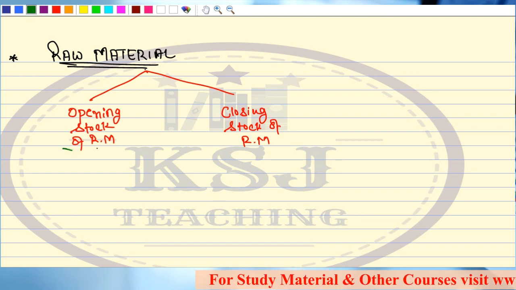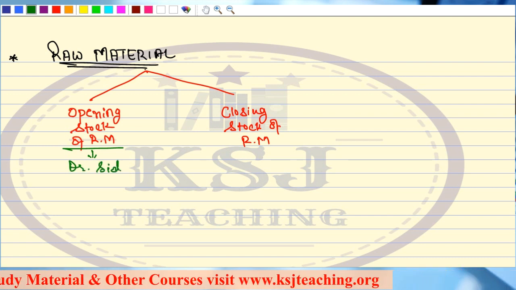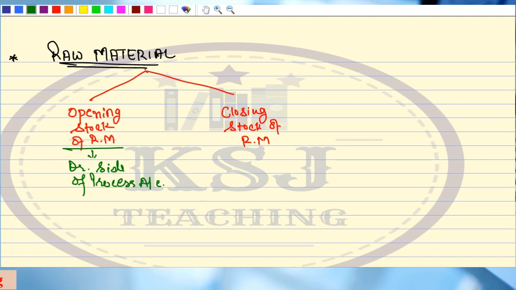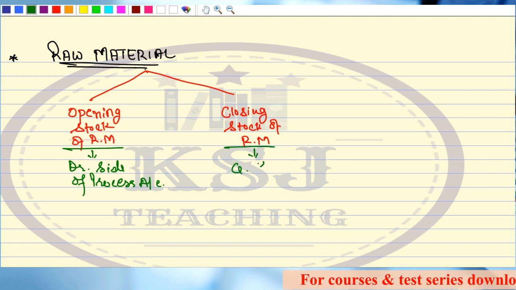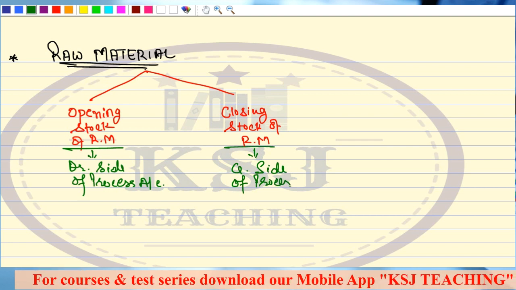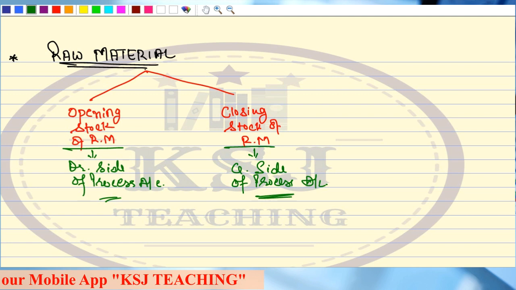Sir, how to treat this opening stock of raw material? It will be shown on the debit side of process account. And sir, what about the closing stock of raw material? It will be shown on the credit side of process account. Right? Any doubts?